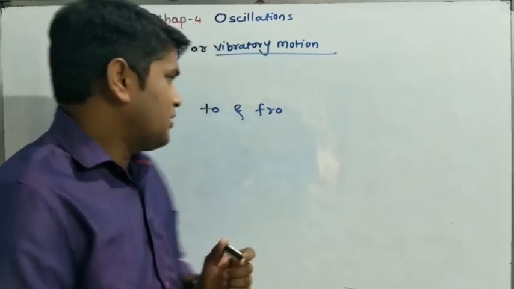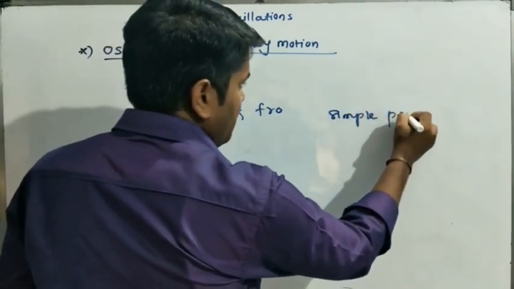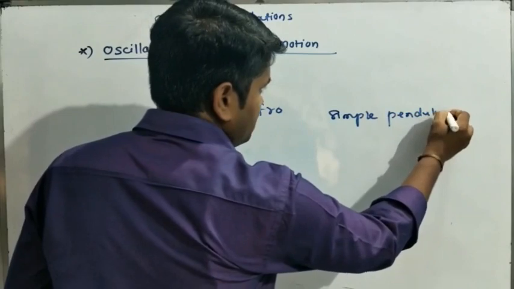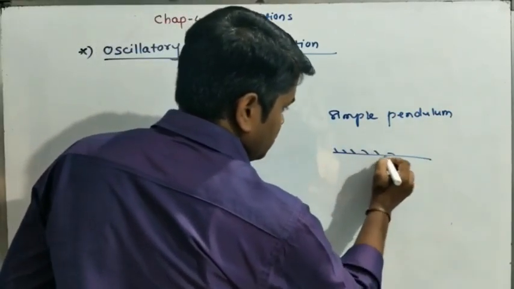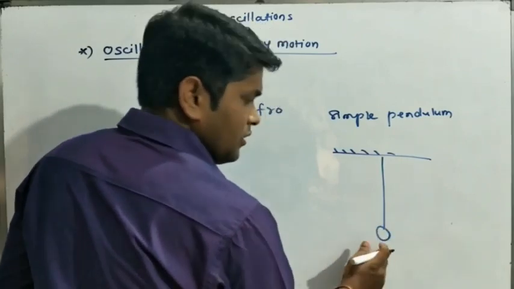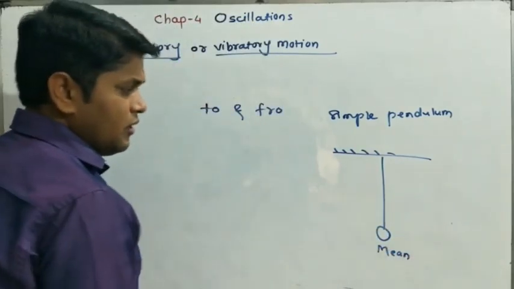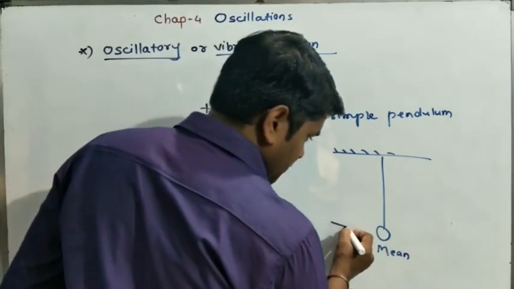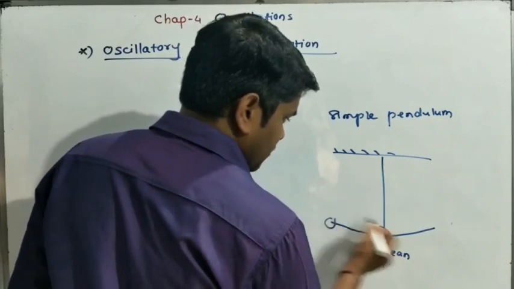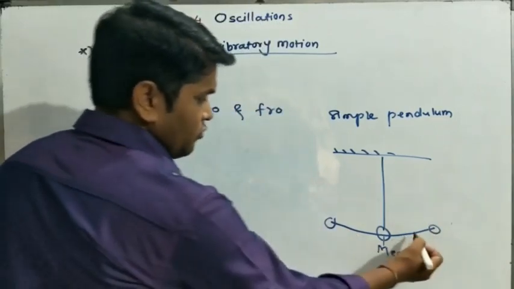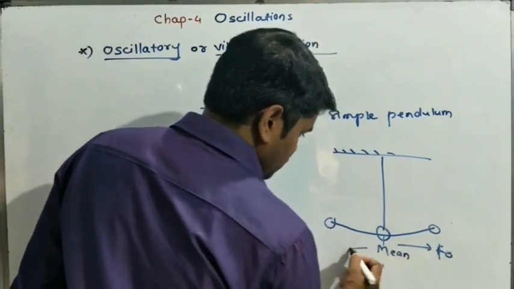Understood? For example, consider the example of a simple pendulum. See here, suppose this is our simple pendulum. This position is called the mean position. Understood? This pendulum moves to and fro along a straight line. This is called the to, and this is called the fro.